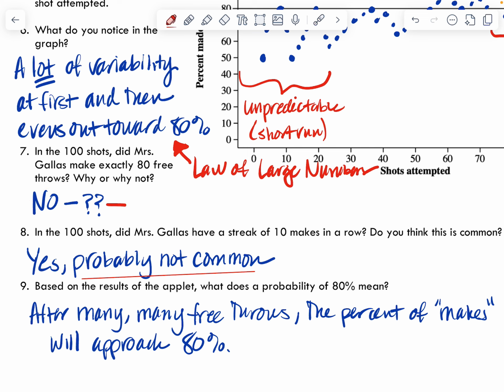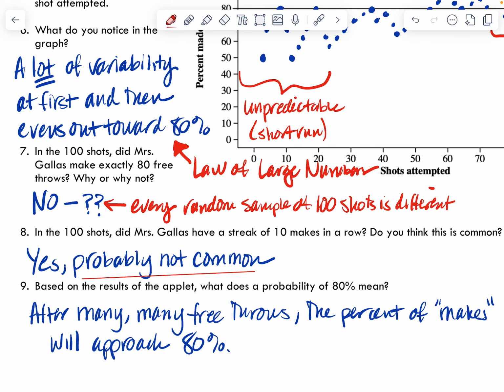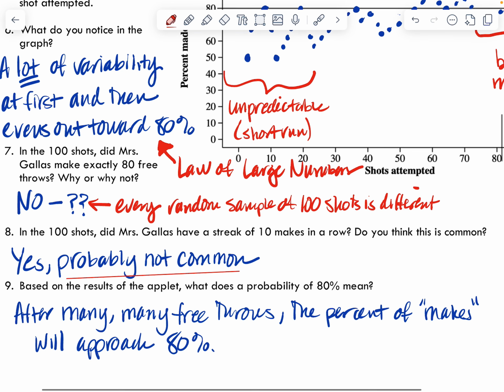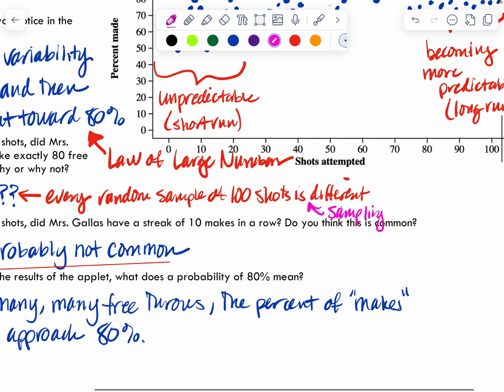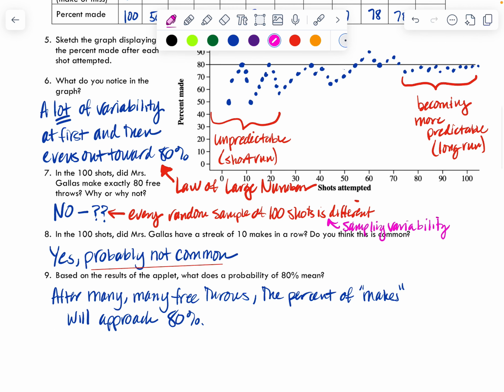Here's the reason why. This was just a sample of shots. Every random sample of 100 shots is different. And that is what we call sampling variability.